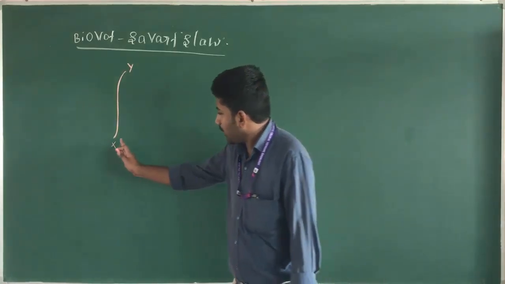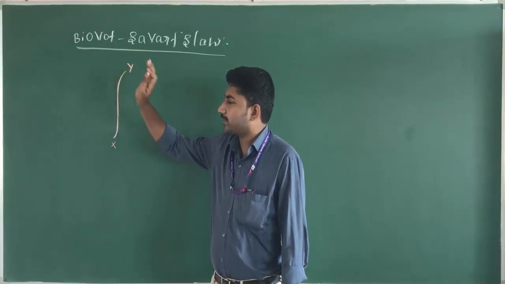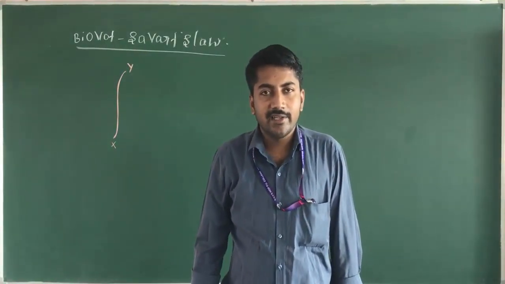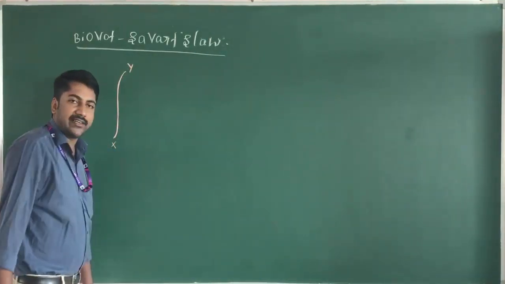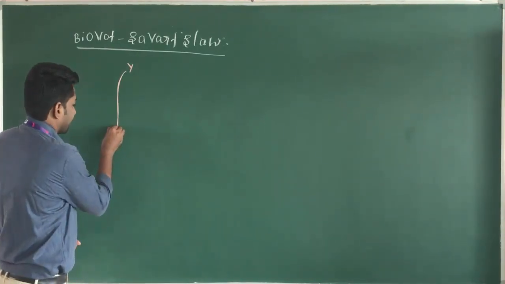When the current is flowing in this wire, or in this conductor, the magnetic field is produced around the current carrying conductor. Here XY is the current carrying conductor.